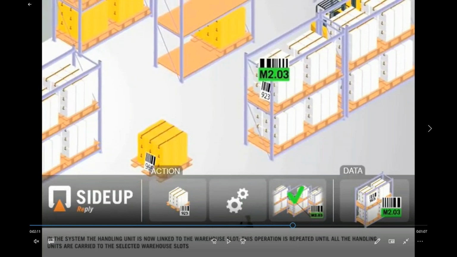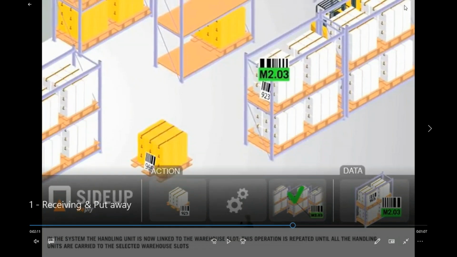Once the packing is done, you will have identifiers like 923 or 965. These are handling unit numbers. Once you have these handling unit numbers, you will place them on the respective bins. That's about the put away process.